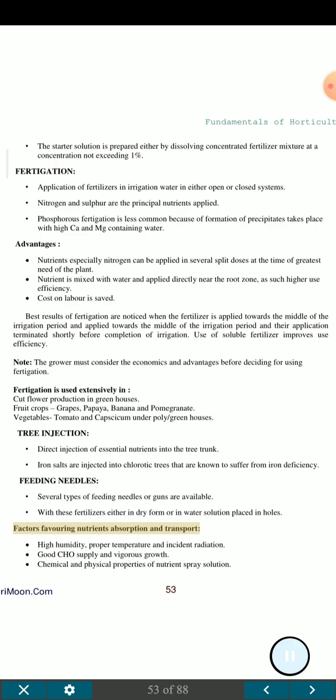Factors favoring nutrient absorption and transport: high humidity, proper temperature and incident radiation, good shoot supply and vigorous growth, and chemical and physical properties of the nutrient spray solution.